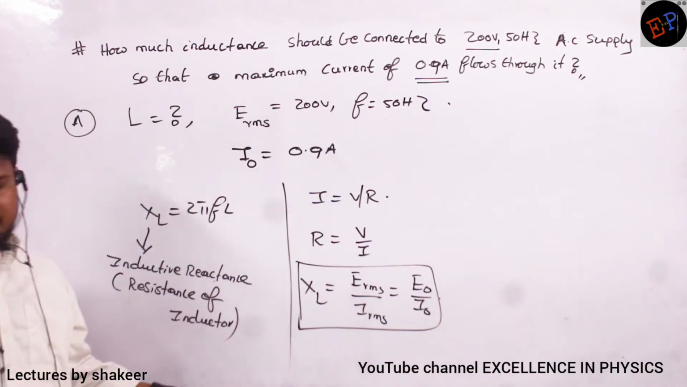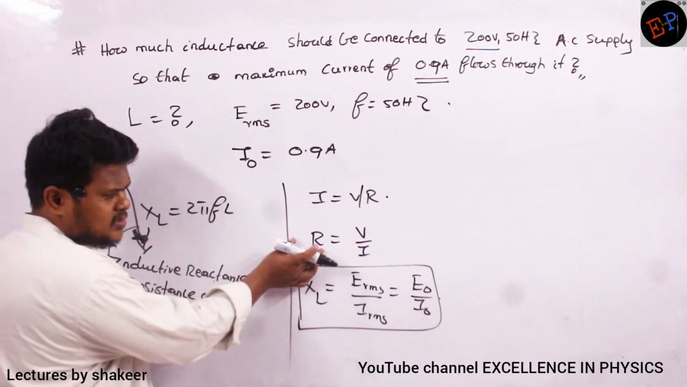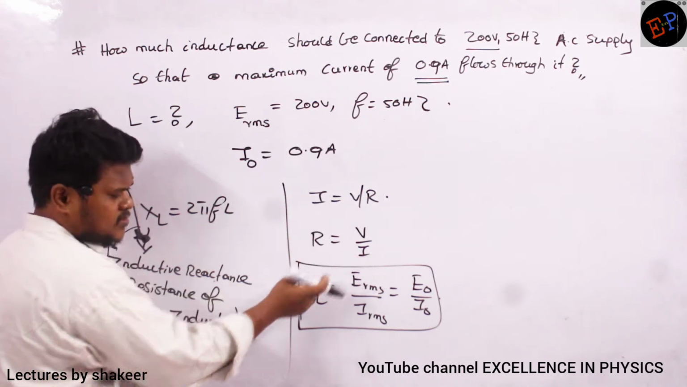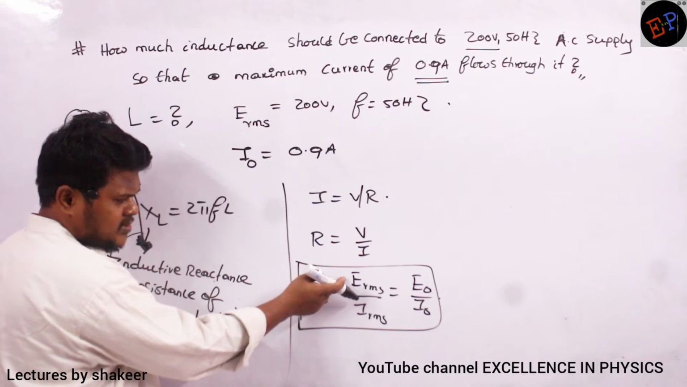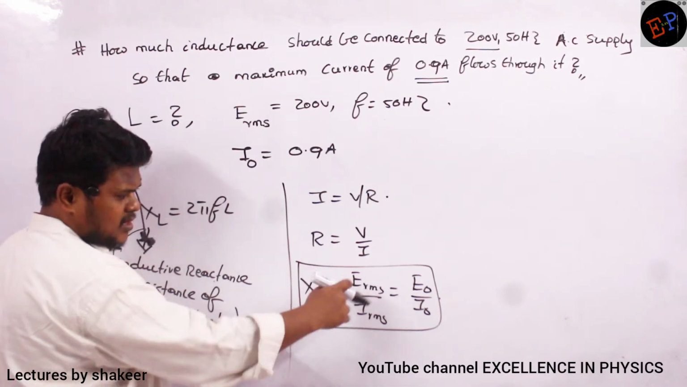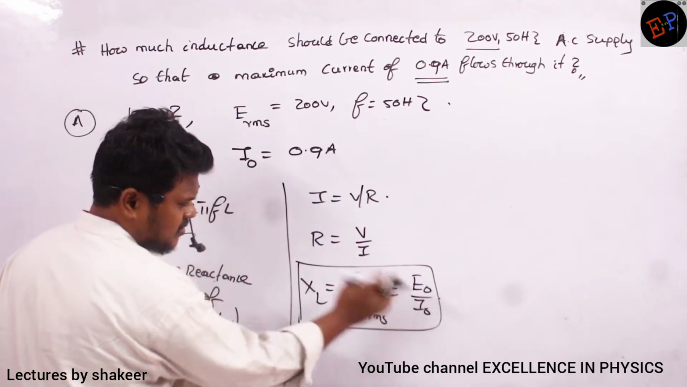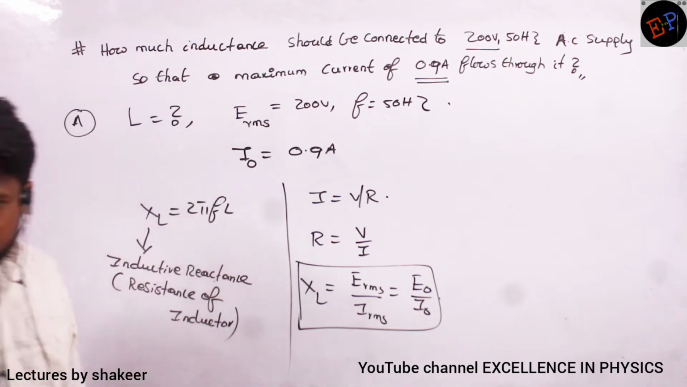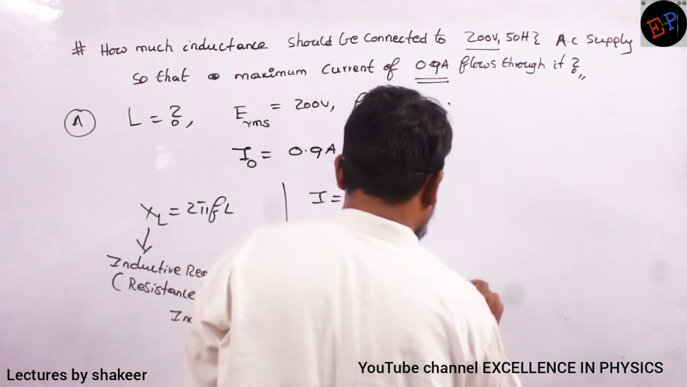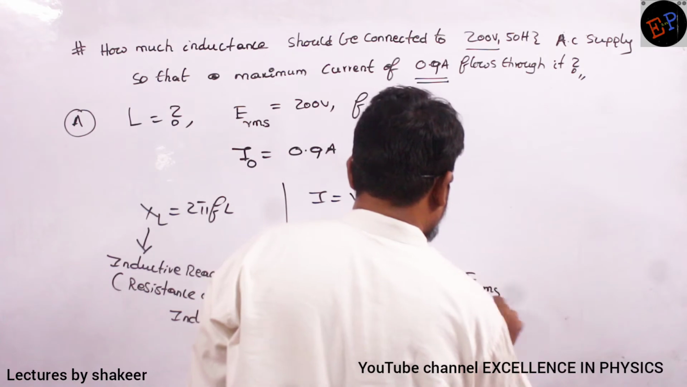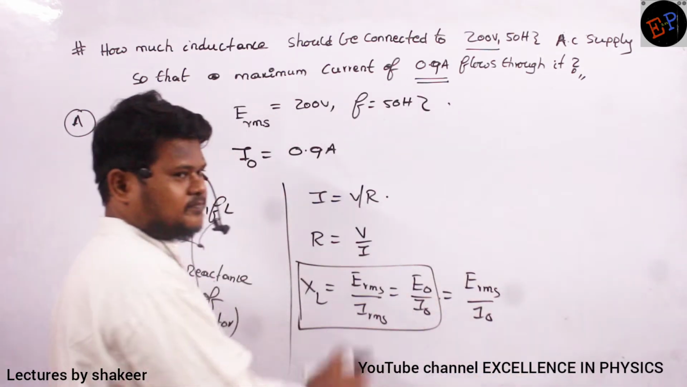Are you able to understand? See, resistance is voltage by current. So XL is ERMS divided by IRMS, or you can divide the maximum value of voltage by the maximum value of current. But you should not mix them, like ERMS divided by I0. This you should not write.